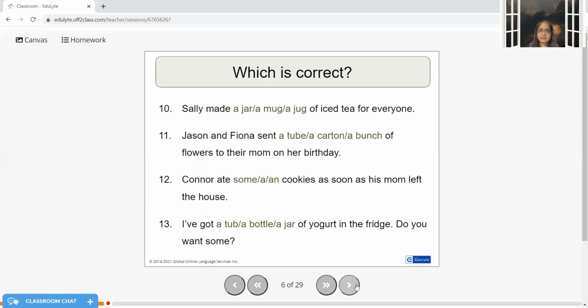Sally made a jar of iced tea for everyone. No, it should be a jug of iced tea because tea is in liquid form. Jason and Fiona sent a bunch of flowers. Connor ate some cookies. I've got a tub of yogurt in the fridge.